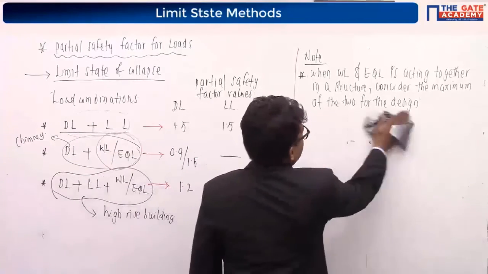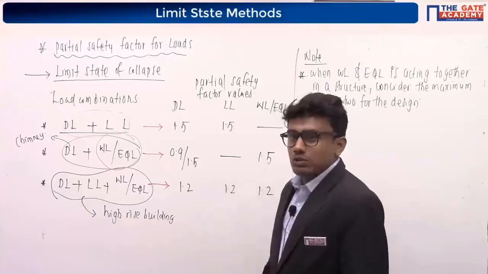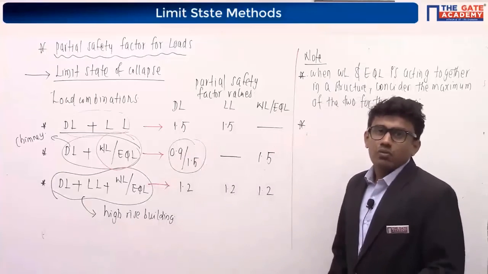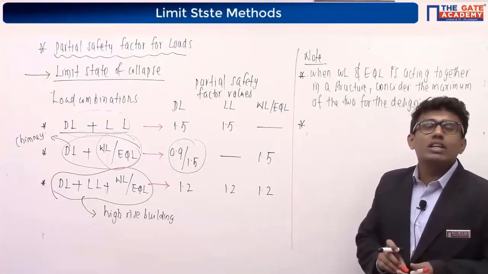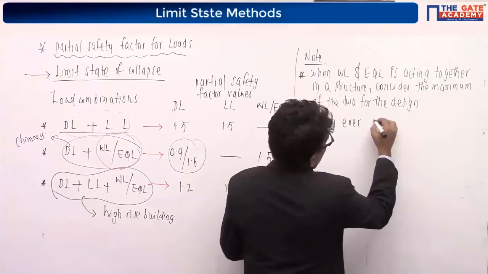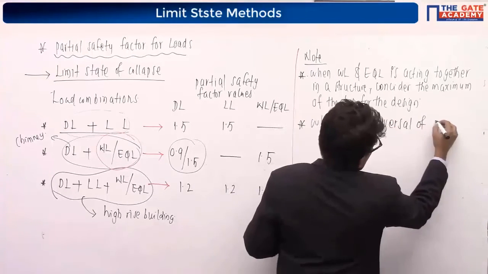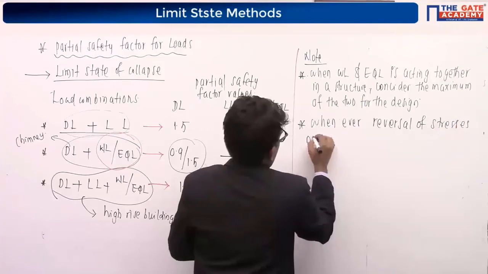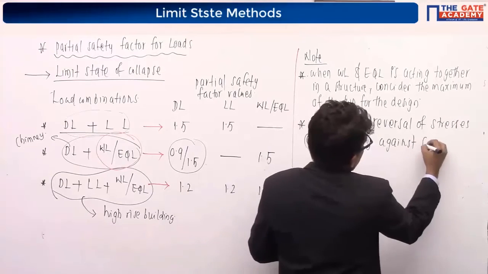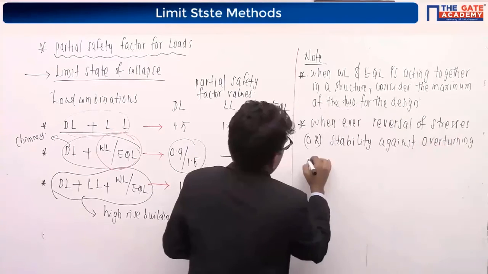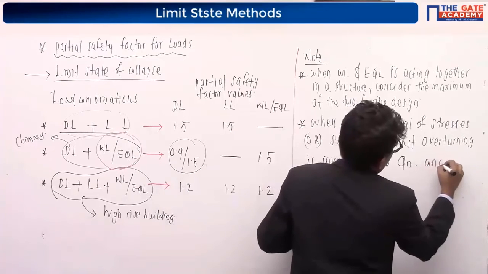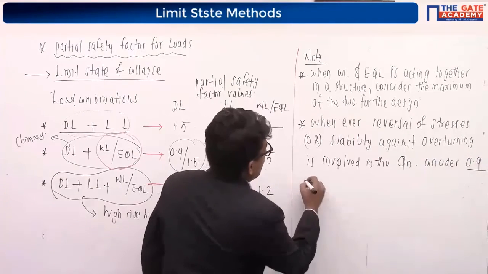The next point is, our Anindita Bhuvan was asking, why we are considering 0.9 and 1.5. When will we use 0.9 or when will we use 1.5. Write like this. Whenever a reversal of stresses or stability against overturning is involved in the question, consider 0.9 instead of 1.5.